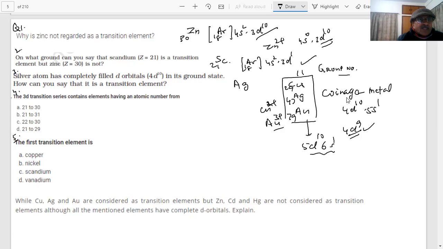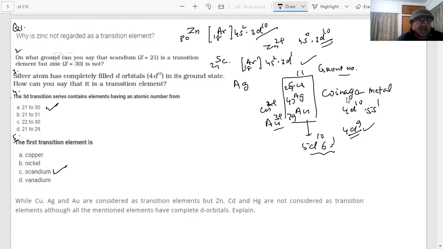There are 4 choices. So 30, sir. Zinc, 30. A part. A is the correct answer here. The first transition element is scandium. While copper, silver, gold are considered as transition elements, zinc, cadmium, mercury are not considered as transition elements, although all mentioned have complete d orbitals.